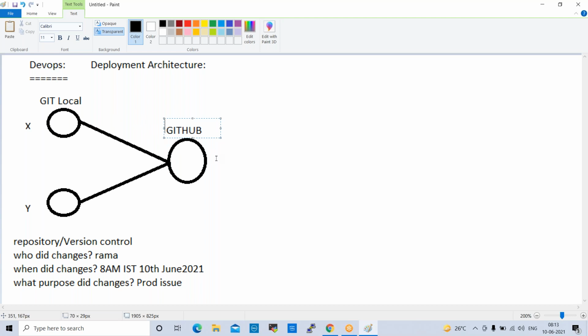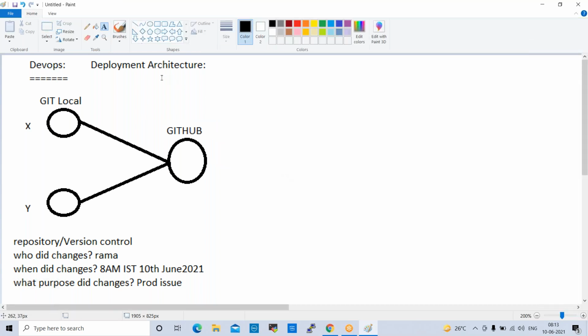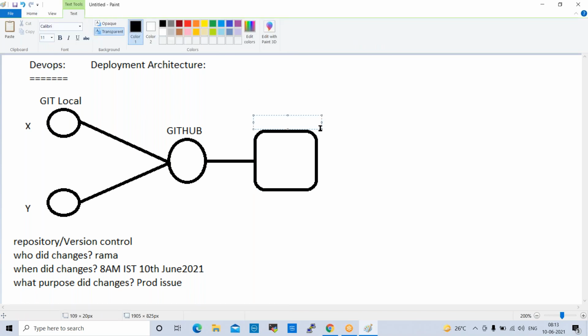Fine. So in this flow, the next tool is Jenkins. So this is Jenkins. So basically, what is Jenkins? What will Jenkins do, and what are we going to do on Jenkins as a DevOps engineer? Jenkins is a CI/CD tool, continuous integration and continuous delivery tool.